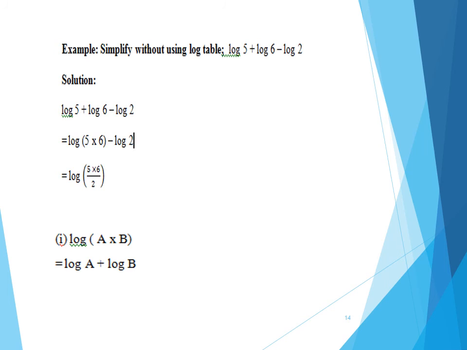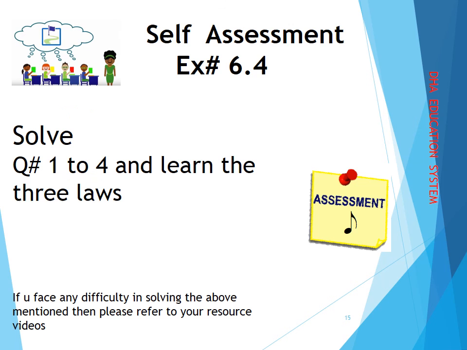Then another example: logarithm of a multiplied by b is equal to log of a plus log of b. The multiplication sign, as you can see here, is converted into addition. As you would have seen in these examples, there was no base given. Why? Because these are the common logarithms with the base 10. Right, the base 10.